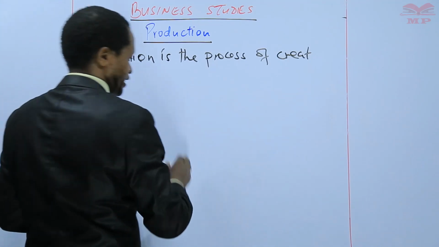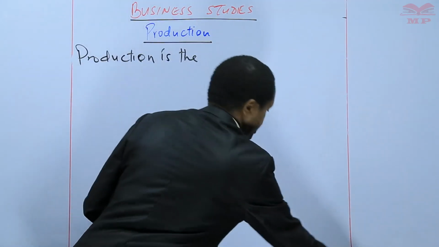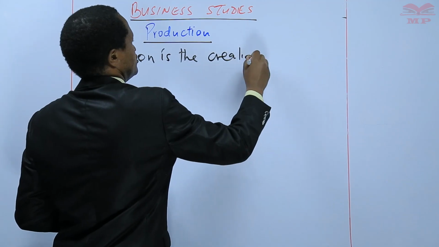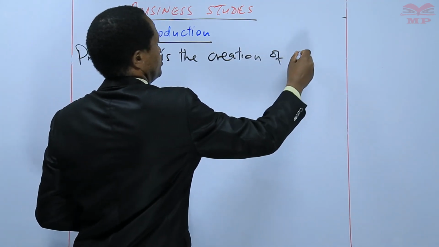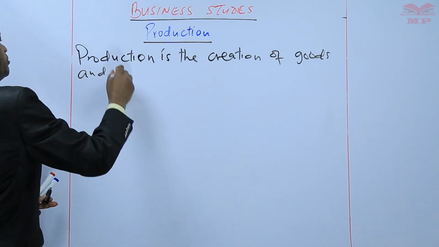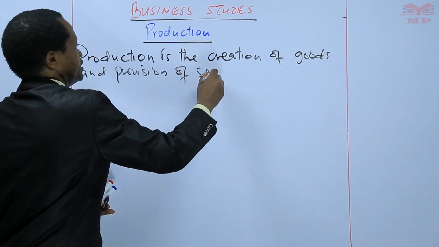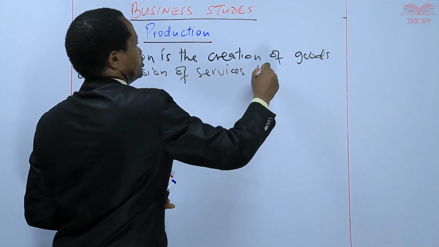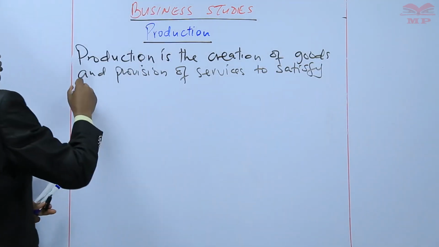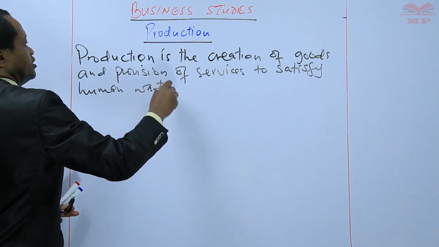Let me simplify it. Production is the creation of goods and provision of services to satisfy human wants. To satisfy human wants.